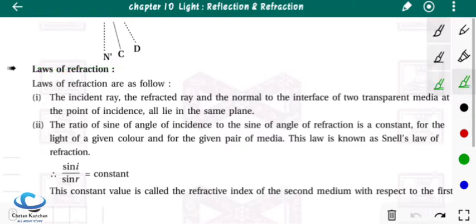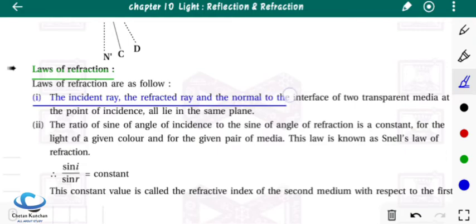So, first law of refraction: the incident ray, refracted ray and normal to the surface, to the interface of two transparent media at the point of incidence all lie in the same plane. Now this law is similar to the law of reflection which we have seen earlier.